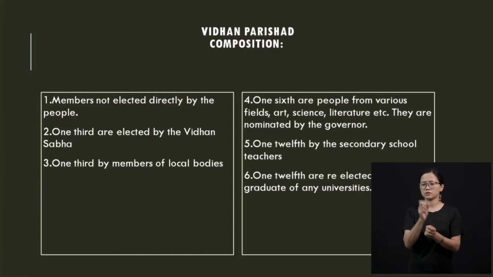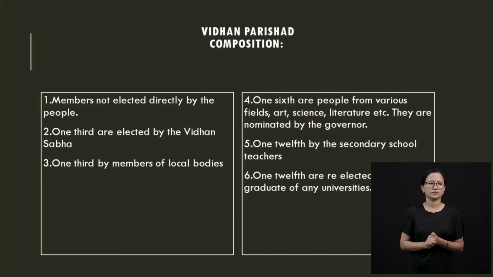So you and me are not going to be electing members who are there in the council. So how do we have those members? 1/3 are elected by the Vidhan Sabha. So 1/3 of the total members are going to be elected from the assembly. So the legislative assembly, 1/3 people are coming from there, so they are the ones who are going to get the voting rights. So in the assembly, MLAs would vote for the Vidhan Parishad. Vidhan Parishad is the council.